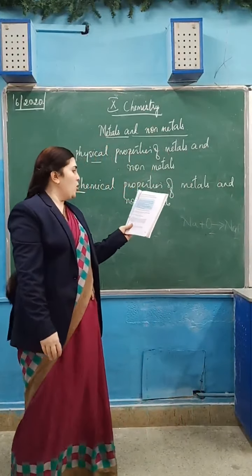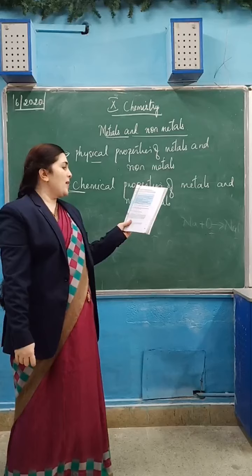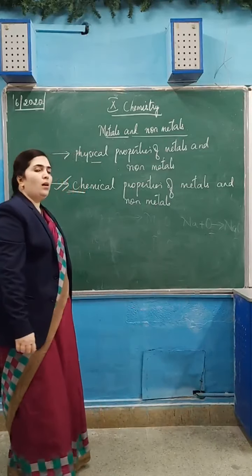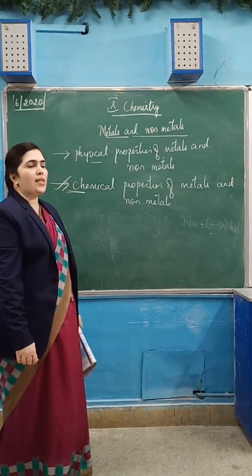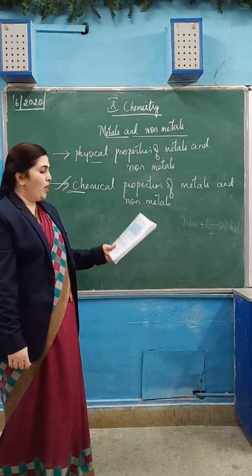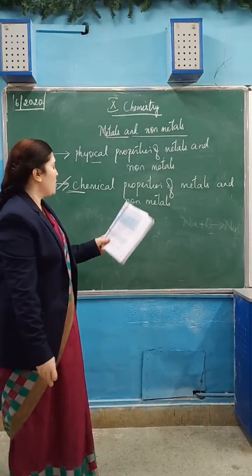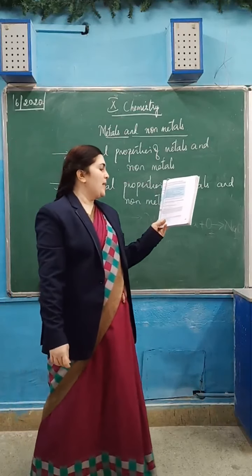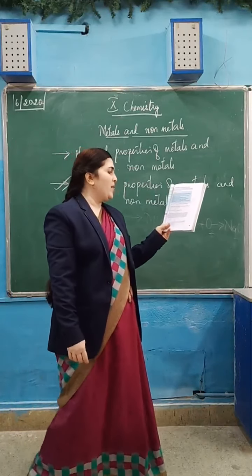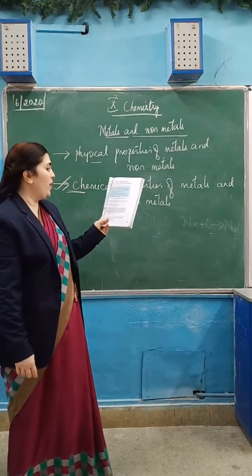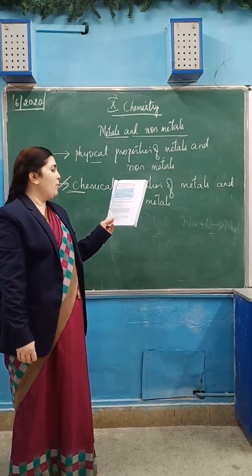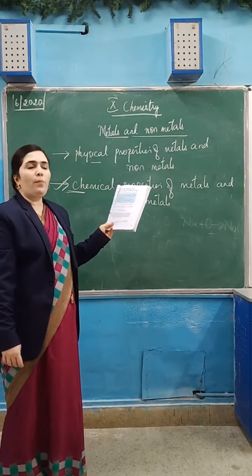What are amphoteric oxides? Amphoteric oxides are metal oxides which react with both base and acid. They react with both acid and a base to form salt and water. Aluminium oxide. You can see the equation here. Al2O3 plus 6HCl gives 2AlCl3 plus 3H2O. Aluminium chloride is formed when it reacts with acid, and sodium aluminate is formed when aluminium oxide reacts with sodium hydroxide.